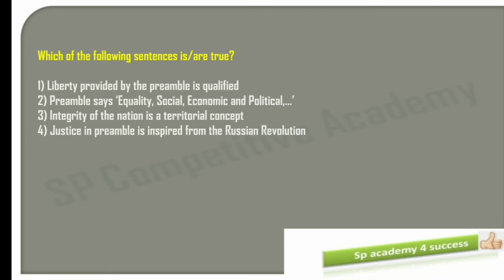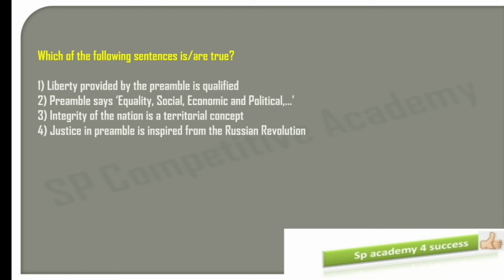Let's move to the next MCQ quickly. Which of the following sentences are true? Option A, liberty provided by the preamble is qualified. Option B, the preamble says equality, social, economic and political.